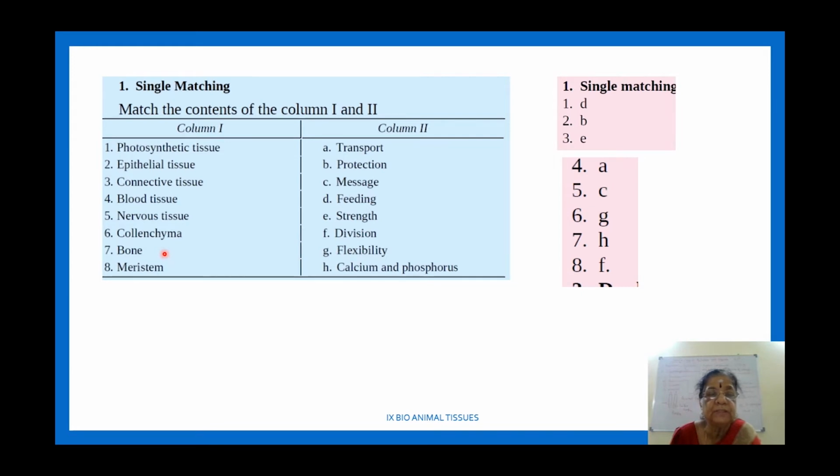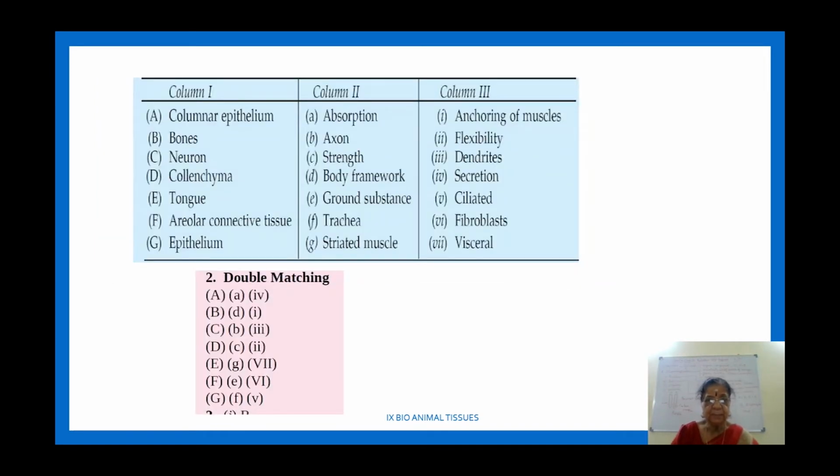Then bone is formed of minerals, calcium and phosphorus. Then last, meristem, what was left? It is meant for cell division. Like that, here there are both plant tissue and animal tissue. This is single matching. Okay. The next one is double matching type.